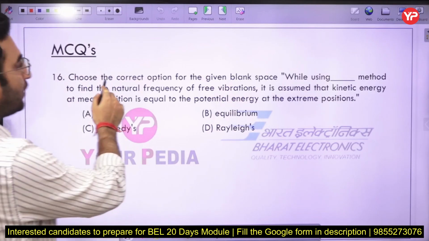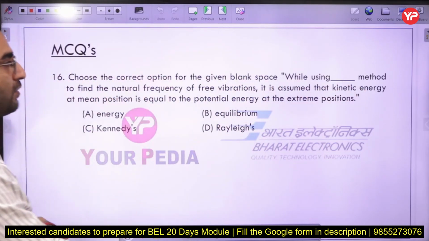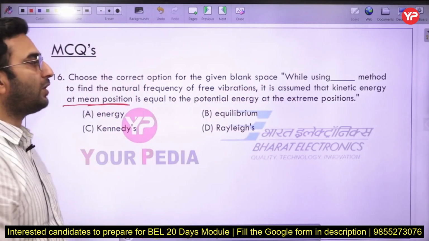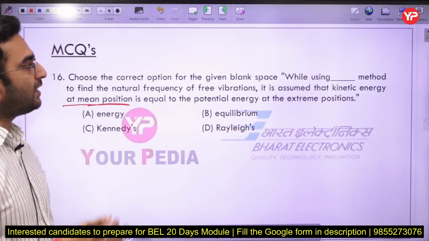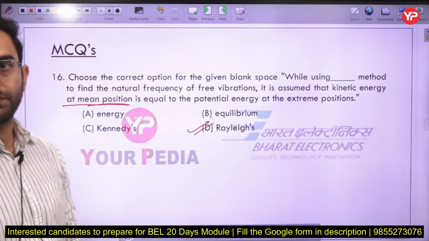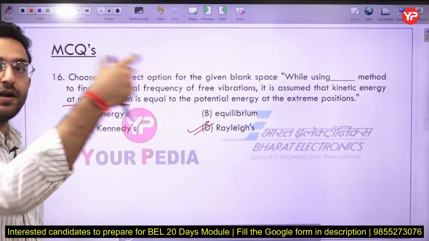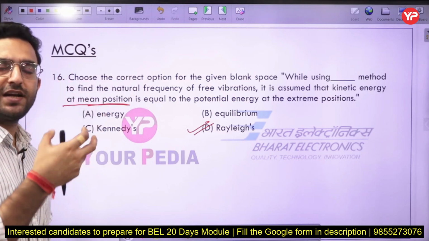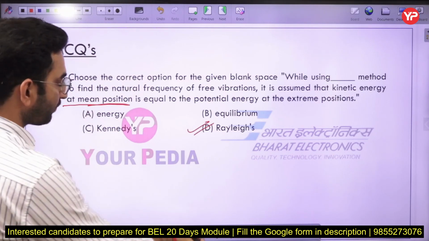Choose the correct option for the given blank space. While using the dash method to find the natural frequency of the vibration, it is assumed that the kinetic energy at its mean position is equal to the potential energy at its extreme position. I have already explained this to you. So basically this is according to Rayleigh's method here. Okay, so option number D is the correct one here. So kinetic energy at its mean position is going to be equal to the potential energy at its extreme position, or I can say the sum of the potential and kinetic energy at any random position. Okay, that is the conservation of energy part.